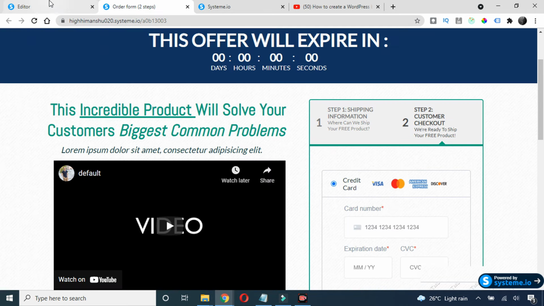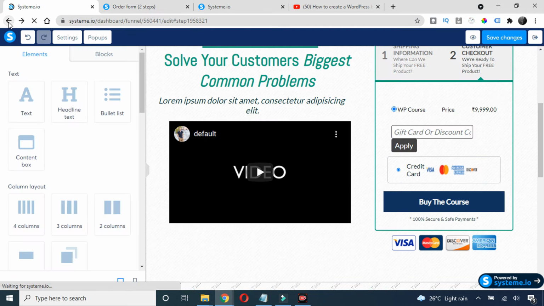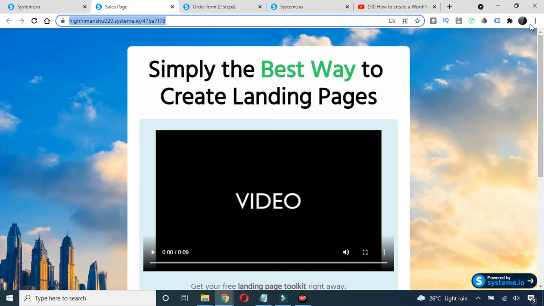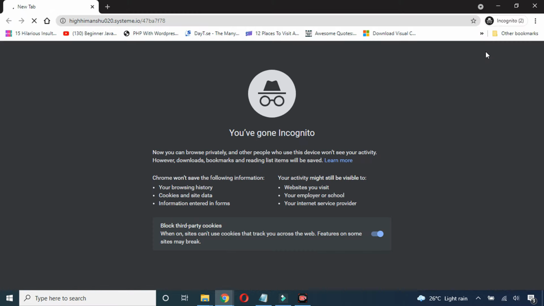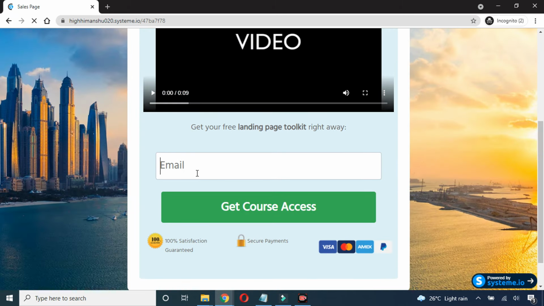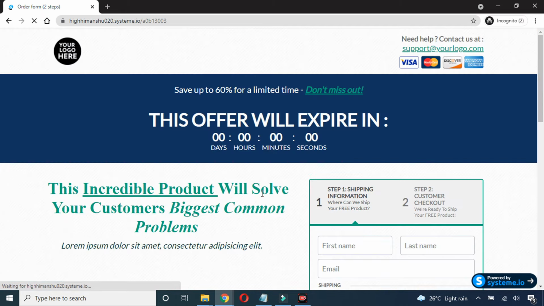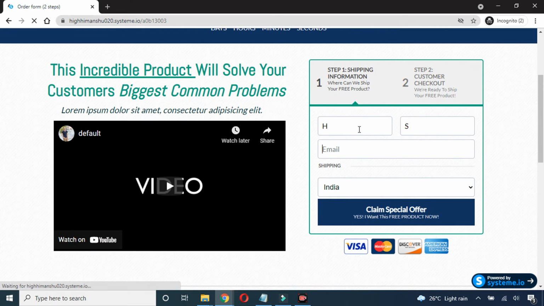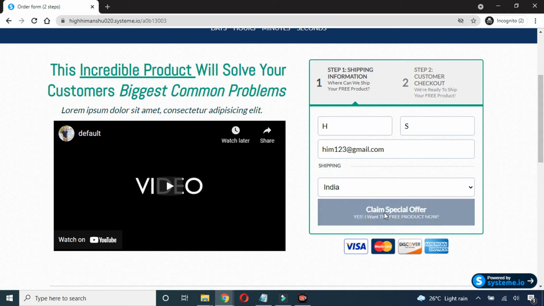Now let's go to our funnel starting. I'll go to the sales page and click on this view funnel. So I'll open this in incognito mode. Alright, so now we will enter any email here and then click on this get course access. So now we came to the order form. Now here we'll enter the name, email, location, and claim a special offer.